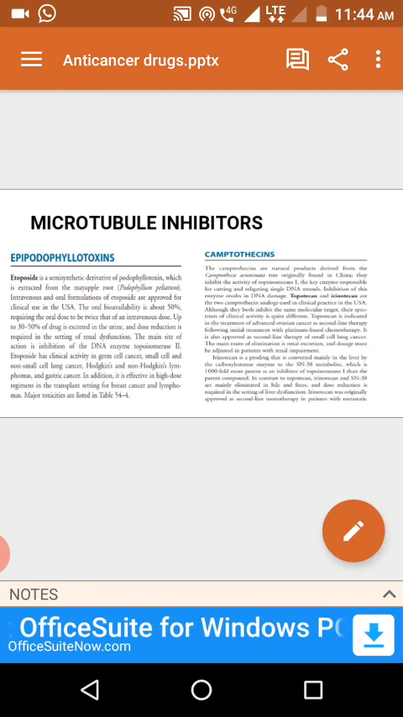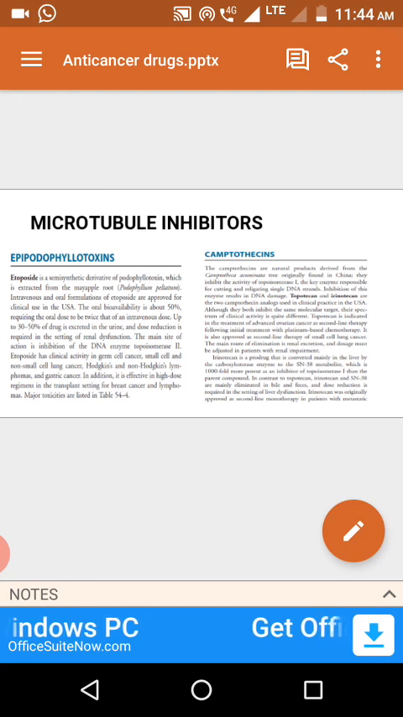Irinotecan is mainly eliminated through bile, but topotecan is mainly eliminated through the renal route. When we come to toxicity, again bone marrow suppression, alopecia, nausea, vomiting, and especially irinotecan produces diarrhea. Irinotecan produces diarrhea because of cholinergic activation.